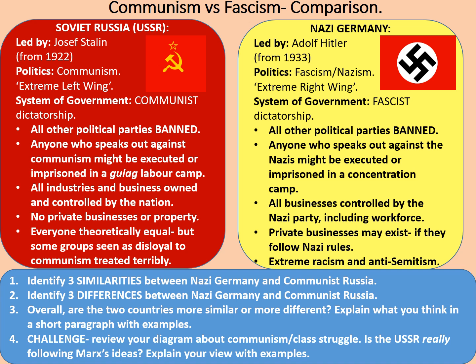Alright, let's have a look. Hopefully in terms of similarities, we've noticed that political parties are banned in each of these countries, except for, of course, the Nazi Party in Germany and the Communist Party in Russia. Also, there's a huge amount of restriction of freedom in terms of people who spoke out against it, not having freedom of speech and getting punishment for it. You'll notice that both have quite a lot of control of businesses as well, although quite obviously Soviet Russia has a greater amount.